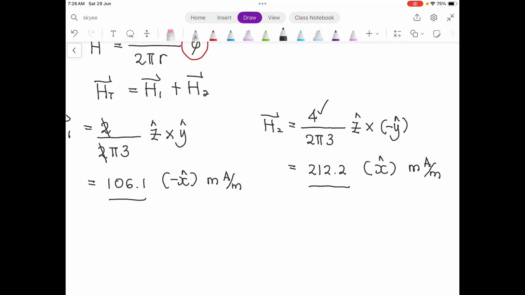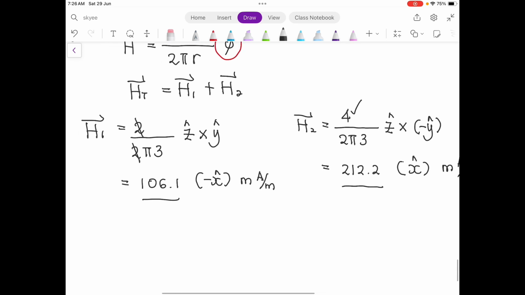Because of the current, it is double of it. So now you can find the H total, which equals 106.1 plus 212.2, so you get 318.3 milli-ampere per meter.